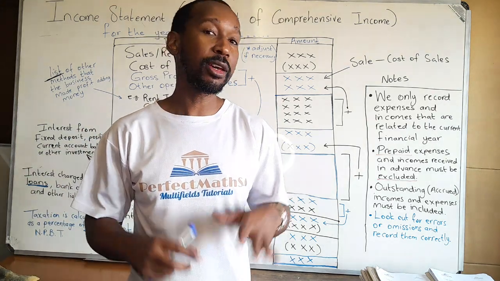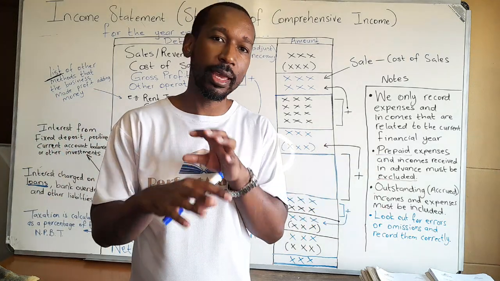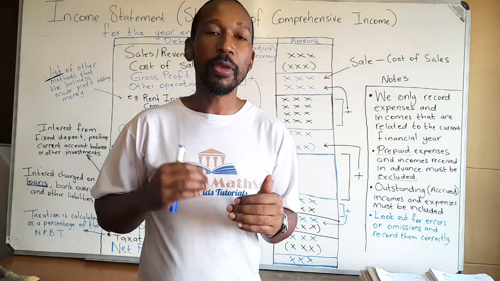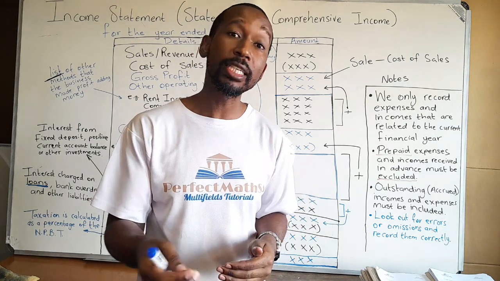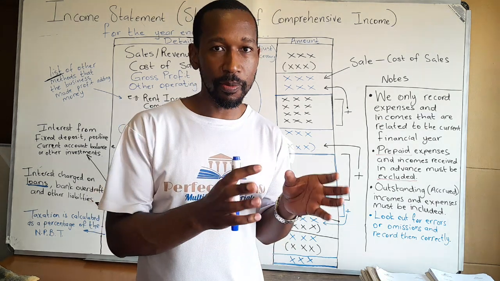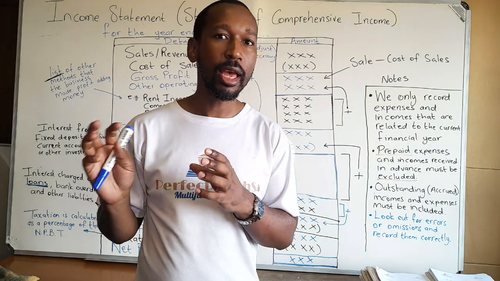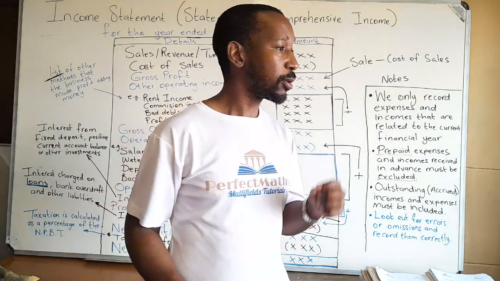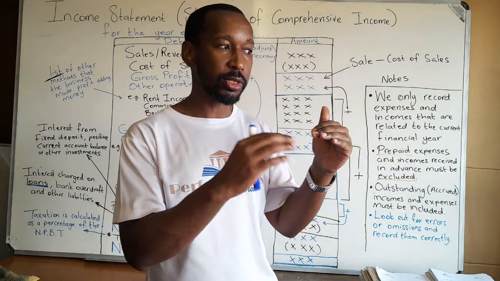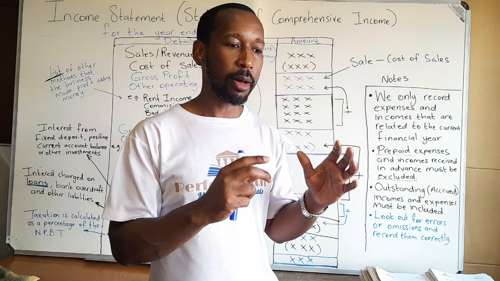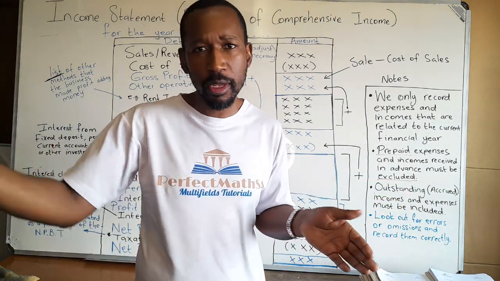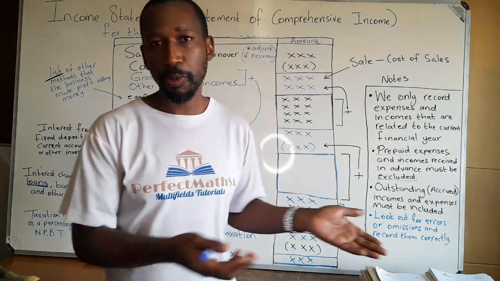So when a business says we've made a gross profit of 10 million, it does not mean they have 10 million to give to the owners to be spending and going to Dubai. No, it just means that before they pay any of the operational expenses like electricity, salaries, maybe rent, that's the amount of money they have. So it's not actual net profit. That's what the income statement does for us. It separates the gross profit from the net profit, because it's important for us to see that some businesses are making a lot more profit from side hustles than the actual operations. That kind of business should leave the main operation and focus on the side hustles because it's more profitable.